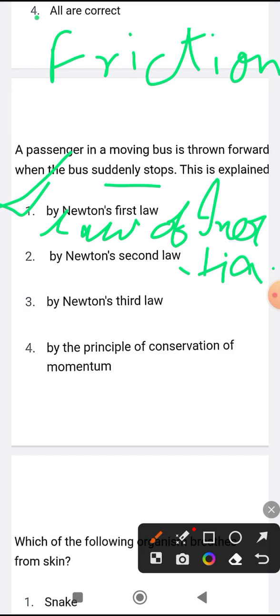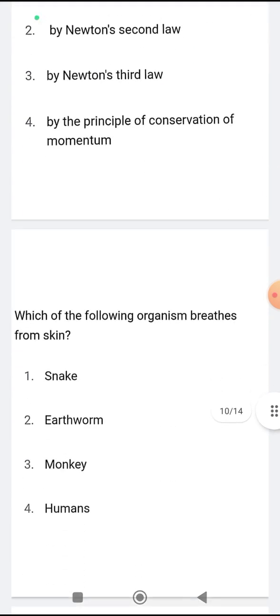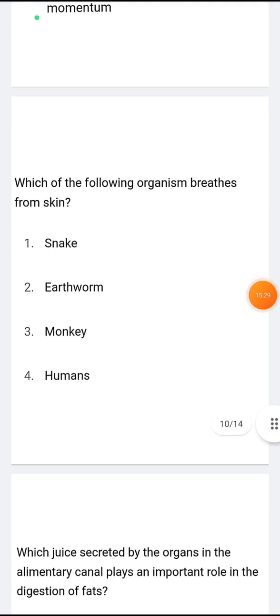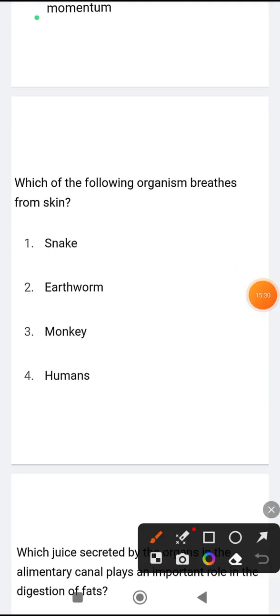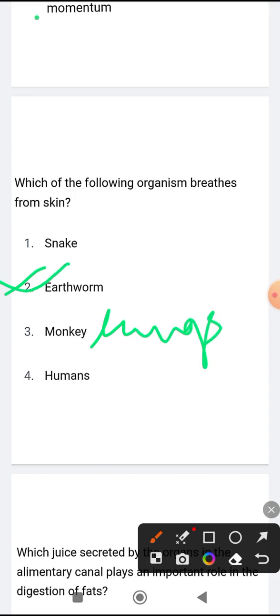Now moving to the next question: which of the following organisms breathe from skin? So here the correct answer is earthworm. The earthworm breathes through its skin. Monkey, human, they breathe through what? They breathe through lungs, isn't it? So here the correct option is earthworm.